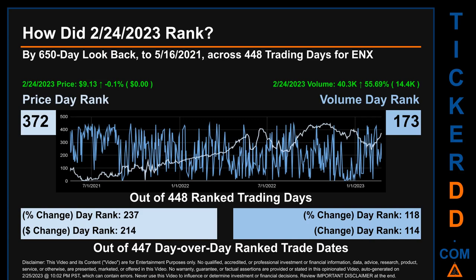The line graph overlays price and volume's daily ranking, as shown respectively in light versus dark blue, across those target trading days. In this view, essentially the dips are good whereas the spikes are bad. The price's day over day percentage change, jumping minus 0.1% on February 24, 2023, had a day rank of 237 while its dollar difference of $0 had a rank of 214 when compared day over day across 447 trading days. Volume's percentage change and difference were ranked respectively at 118 and 114.